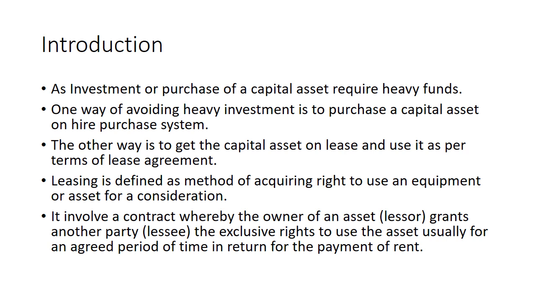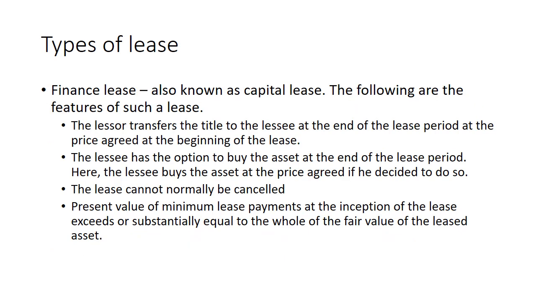So it involves a contract between the owner of an asset, called the lessor, granting another party, the lessee, the exclusive right to use the asset, usually for an agreed period of time, and in return for the payment of rent. Normally we have two types of lease. One is a finance lease.